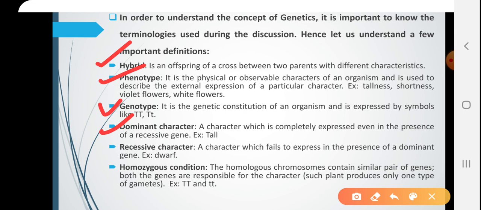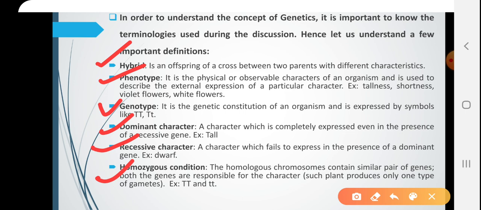Dominant character. A character which is completely expressed even in the presence of a recessive gene is called a dominant character. So, here in hybrid capital T small t, the capital T is dominant over small t, and the capital T represents tallness and the small t represents dwarfness. So, the character which is expressed is called the dominant character, and the character which is suppressed is called the recessive character. Dwarf character is a recessive character.